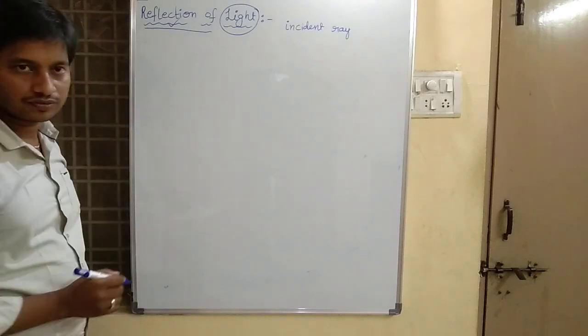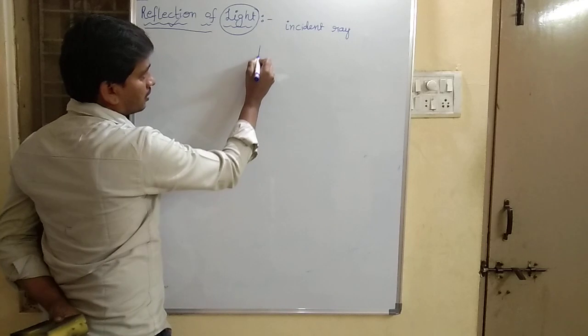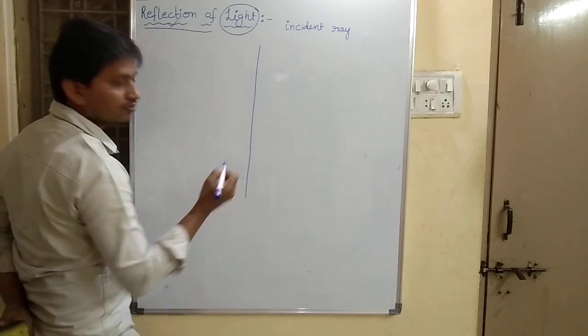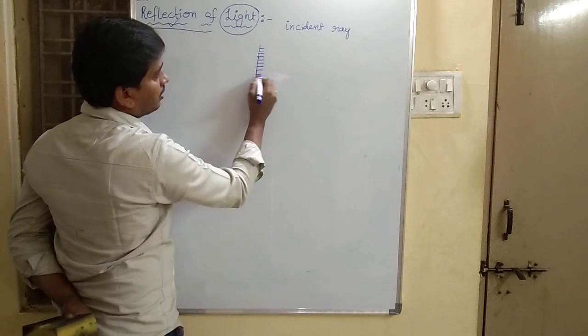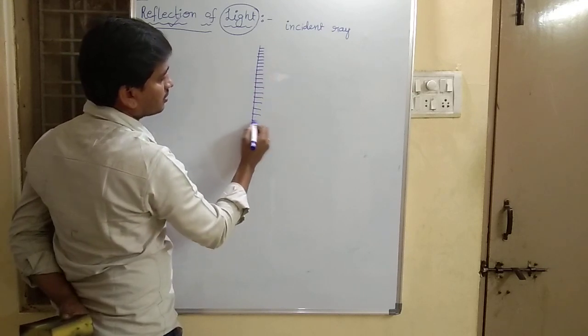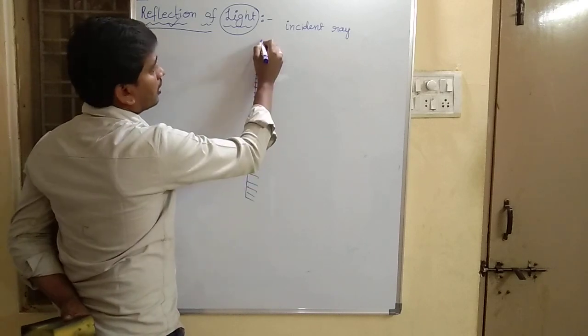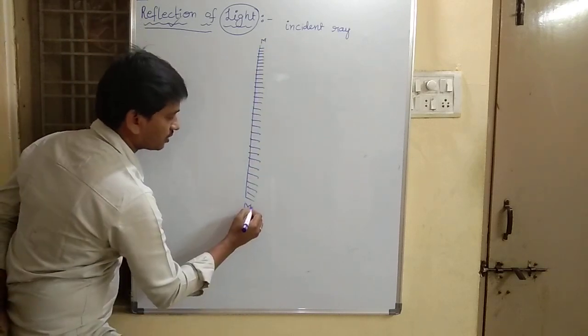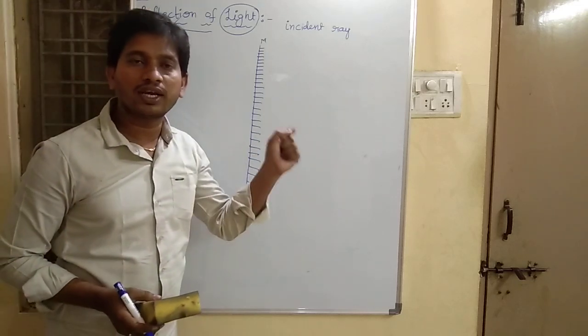For example, this is the plane mirror. This is how we represent a plane mirror while drawing ray diagrams. This is our plane mirror, M dash.